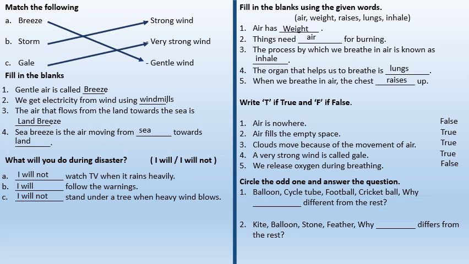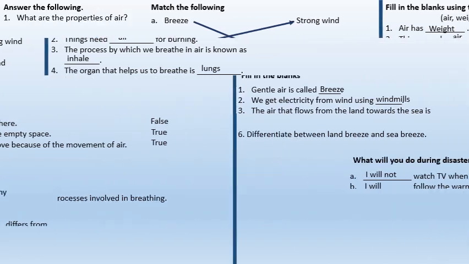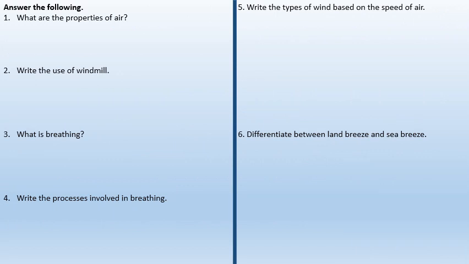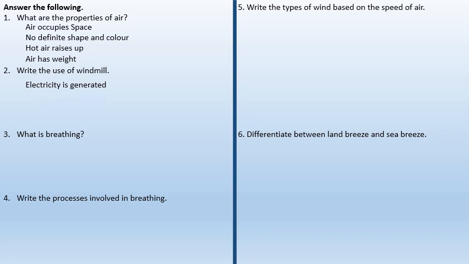Circle the odd one: balloon, cycle tube, football, cricket ball. Cricket ball. Kite, balloon, stone, feather. Stone. Answer the following. Write the properties of air. Air occupies space, has no definite shape and color. Hot air rises up, air has weight. Write uses of windmill. Electricity is generated.